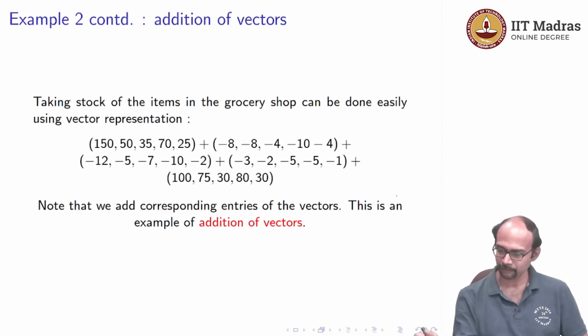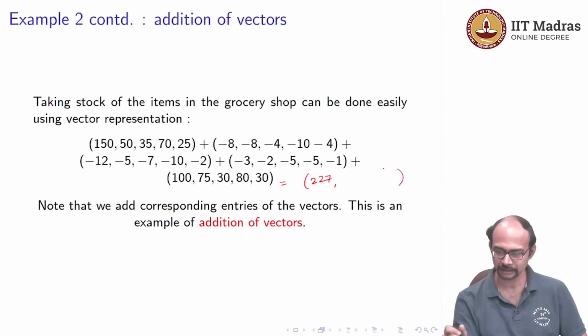So over here, if I wanted to add, then I would get a row vector at the end, and the first component of that row vector would be 150 minus 8 minus 12 minus 3 plus 100. So that is 150 minus 23. So that is 127 plus 100. So that would be 227. Yeah, and you can do the rest.